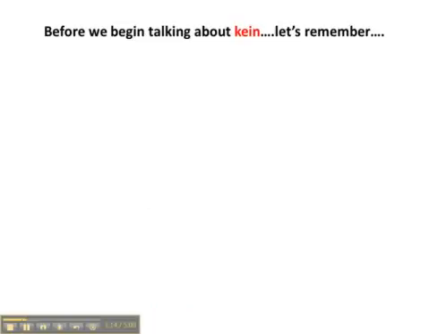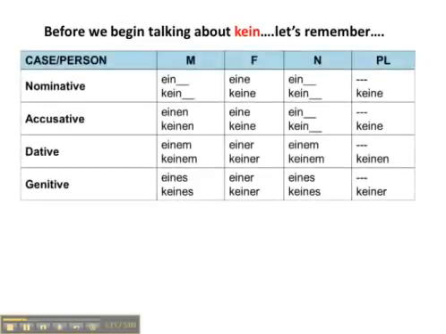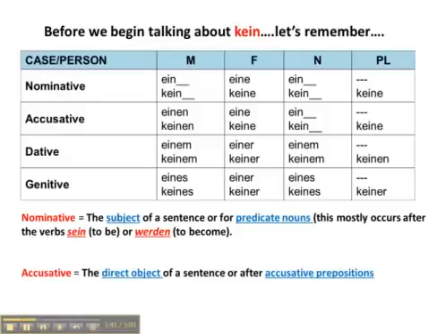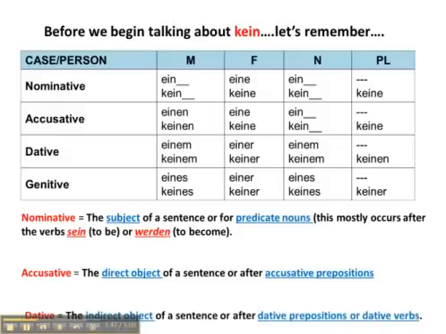Before we begin talking about kein, let's remember a few things. Kein changes depending upon the case of the noun which it is modifying, just like all other adjectives in German. So remember that the nominative is the subject of a sentence or it's used for predicate nouns. This mostly occurs after the verb sein or werden when you mean it to become. Accusative is the direct object or it comes after accusative prepositions. And finally the dative is the indirect object or it comes after dative prepositions or dative verbs.